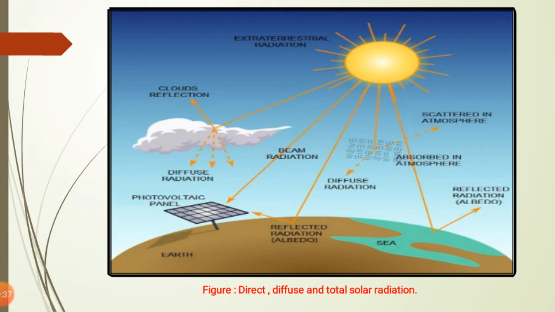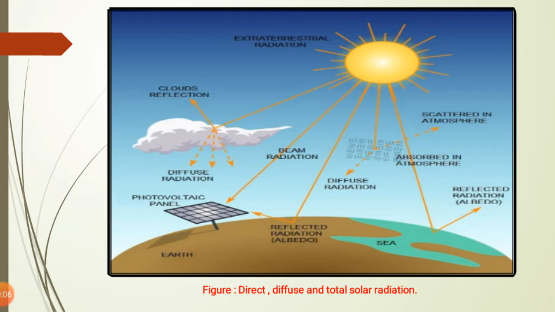There is a region shown in the figure, the dotted region with some short lines, that is the cloudy region. After that we get the diffuse radiation, and some radiation is reflected from the cloud and goes back to the atmosphere and also to space.